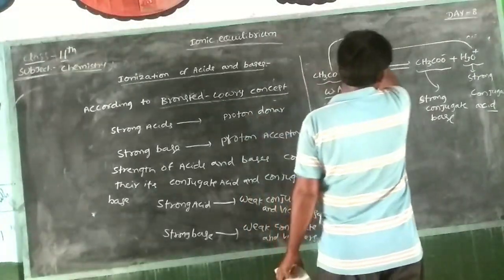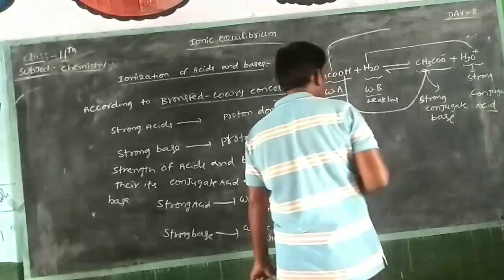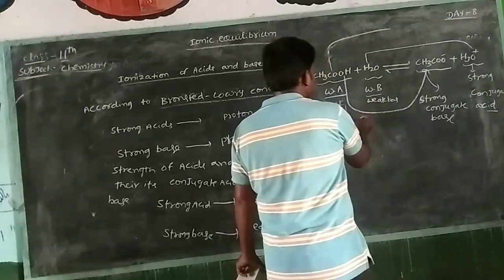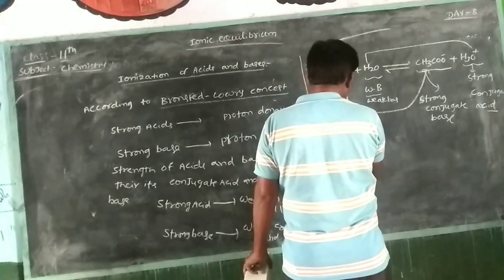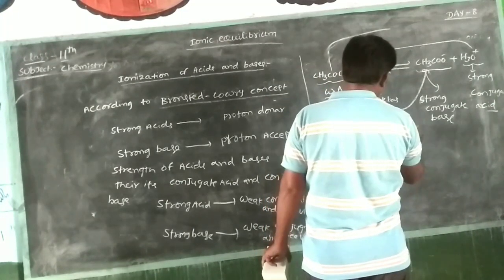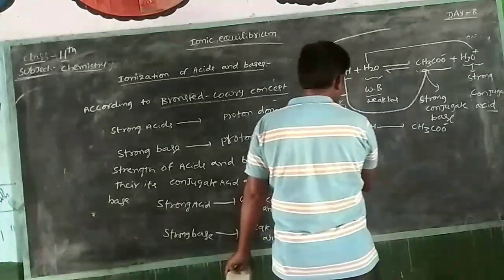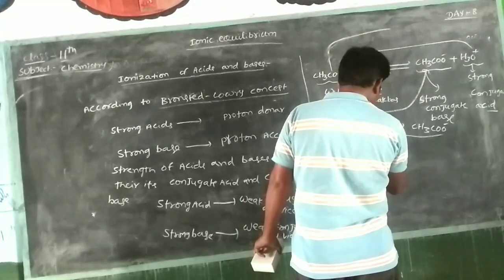Weak acid gives the strong conjugate base. CH3COOH gives CH3COO minus, and this is one conjugate pair.